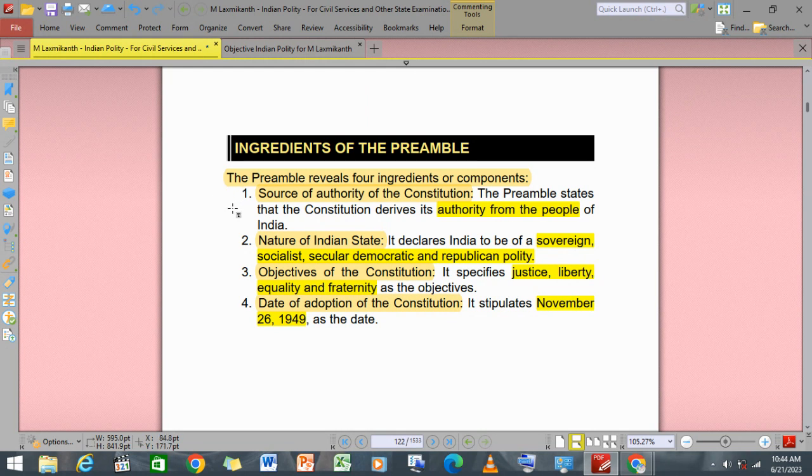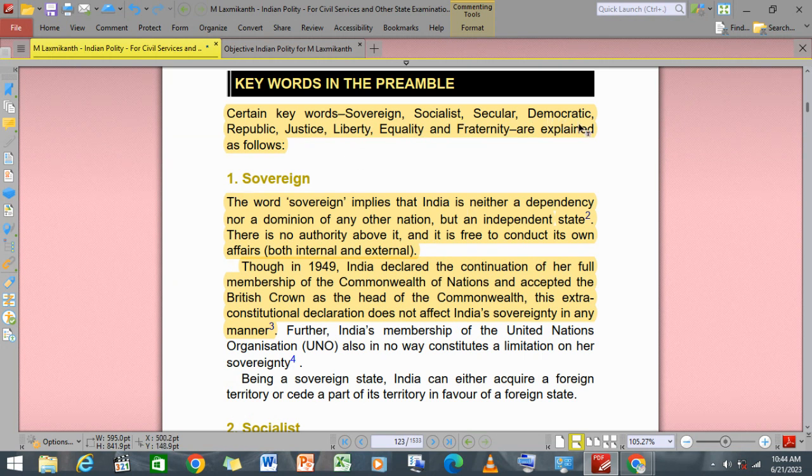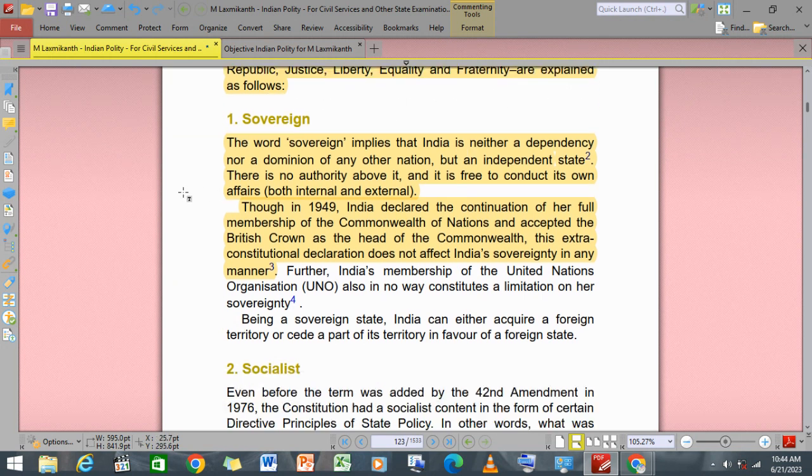That is, the first one is the source of authority, right? Who gives the power? The people of India give the power, right? The nature of the Indian state: what is the nature of the Indian state? Sovereign, socialist, secular, democratic republic, and the objective of the Constitution. That means the authority of the Constitution, the objective of the Constitution, the date of adoption of the Constitution, and the nature of the Indian state. All right. Again, keywords: certain terms like sovereign, secular, democratic republic, justice, and liberty are explained as follows.